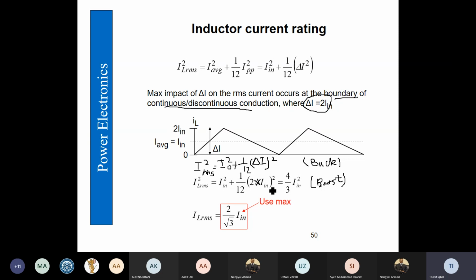And then we have the peak to peak current ripple, delta I. So delta I in this case, in the worst case scenario, we are taking as twice the input current. Therefore, this is going to be the RMS current of the inductor: 2 times input current divided by under root 3.